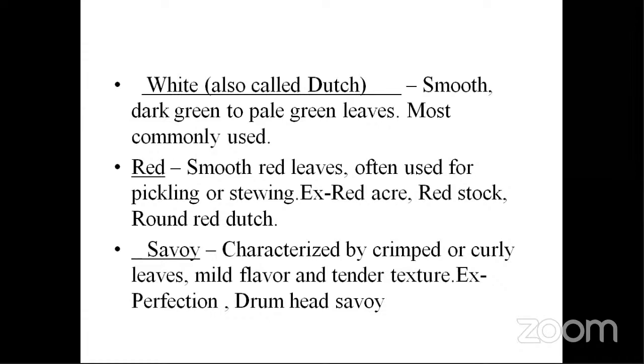Next, Savoy cabbage, which I have already mentioned, has crinkled and curly leaves with a mild flavor and tender texture, and it's very crisp also. Examples are Perfection and Drumhead Savoy.